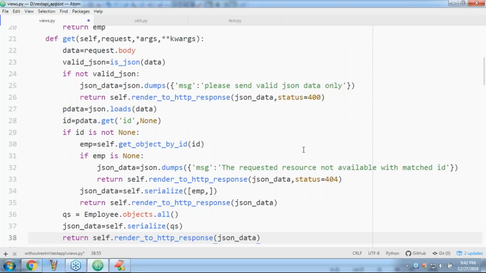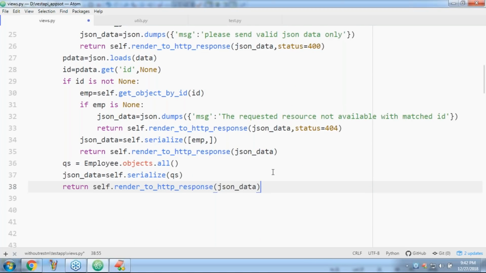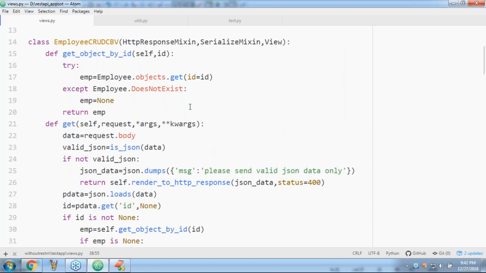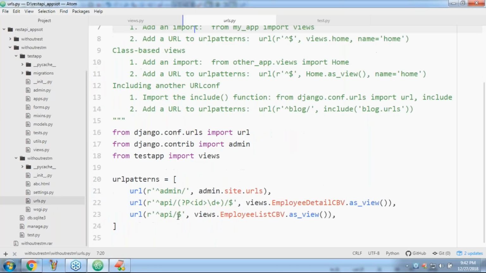Can I test this functionality up to this point? But it is a different class, right? It is the different EmployeeCRUDCBV. Let me go to urls. Now EmployeeCRUDCBV, this is our URL pattern, the same URL pattern: EmployeeCRUDCBV.as_view.